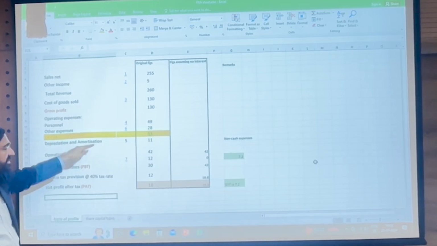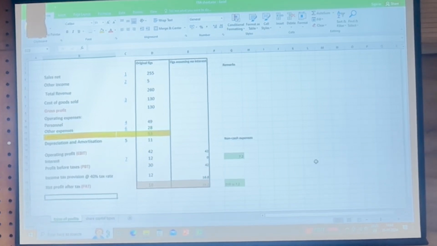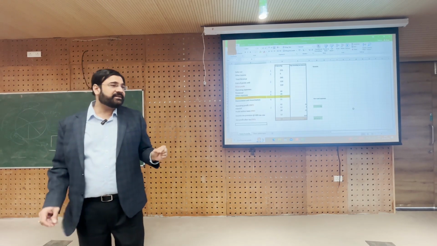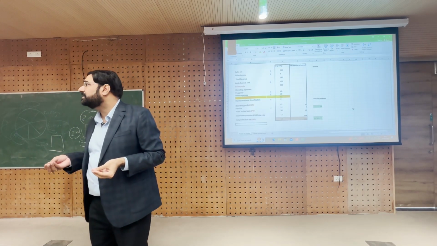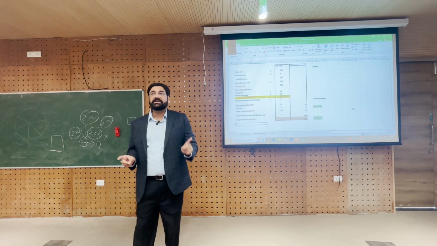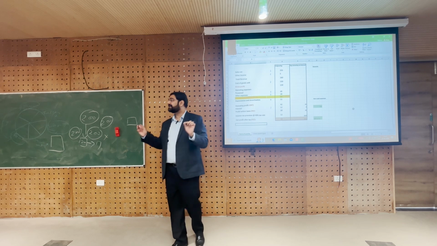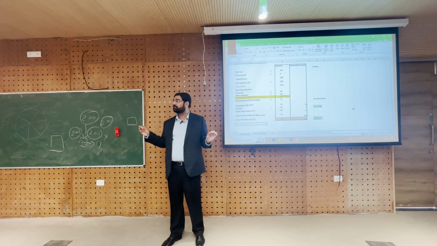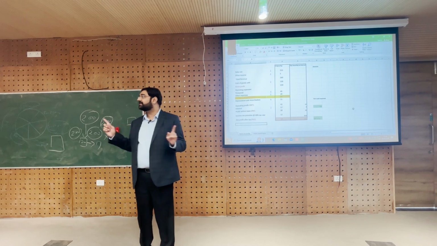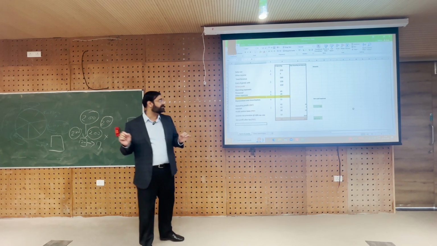EBITDA, because depreciation, all other expenses are cash expenses, but depreciation or amortization, when you bought the car you paid 10 lakh rupees, every year you charge 1 lakh rupees, but do you actually incur 1 lakh rupees every year? No, you incur 10 lakh rupees at the beginning. So depreciation is an expense which is just an allocation of your original cost over the life, but it does not entail any cash expense. Depreciation does not entail any cash expense.